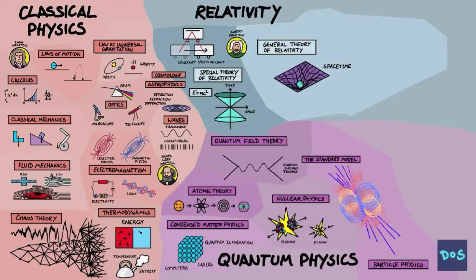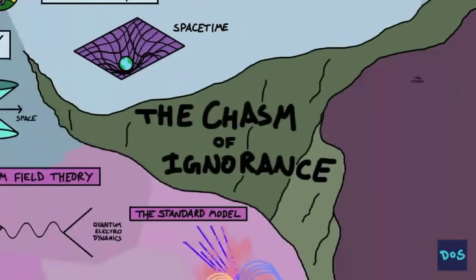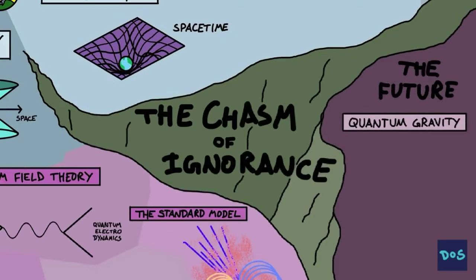Unfortunately, quantum field theory doesn't include gravity, and so physicists don't know how to join together quantum physics and the general theory of relativity, leading to the camp of ignorance. One day in the future, we hope to close this gap and come up with a theory of everything in physics. We call it quantum gravity, and there are many attempts to do this. Some examples are string theory and loop quantum gravity, and there are many more. But quantum gravity is not the only thing we observe but don't understand.